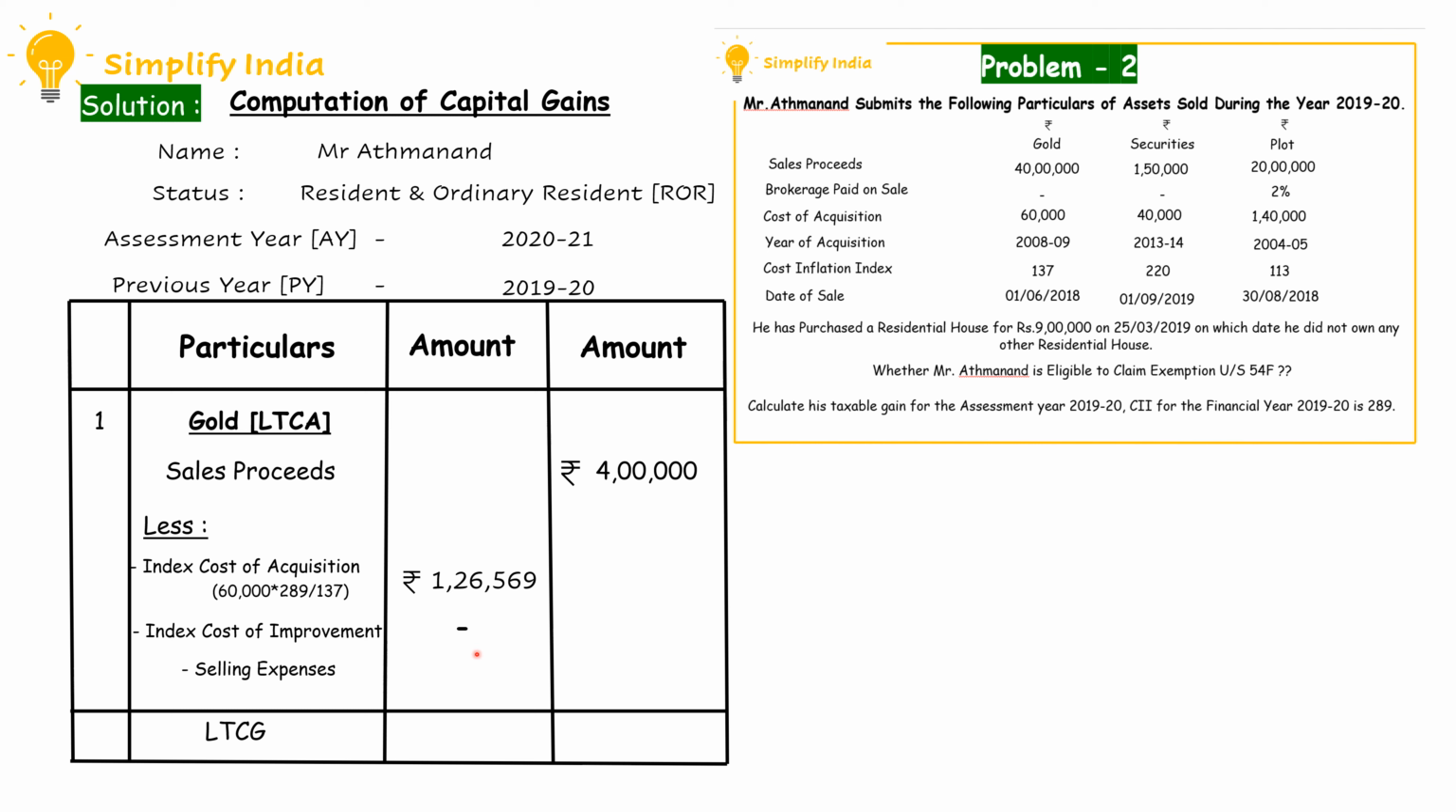When we take the total, that is index cost of acquisition in the outer column, and when we deduct rupees 1,26,569 from rupees 4 lakh, we will get a long-term capital gain of rupees 2,73,431.